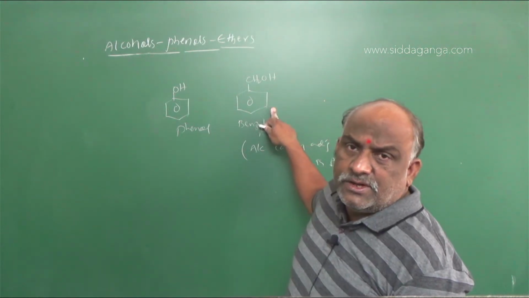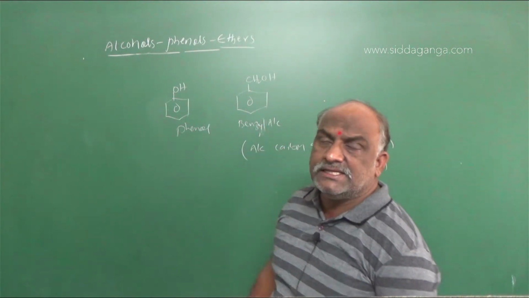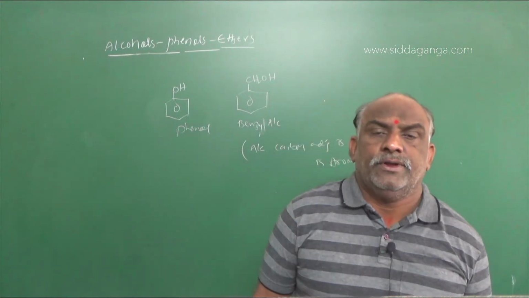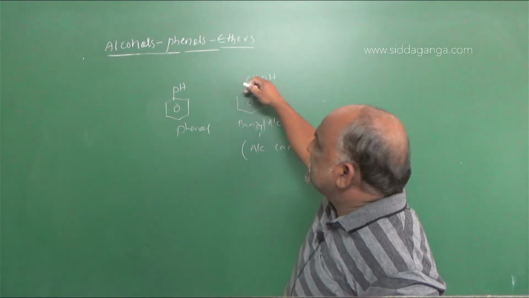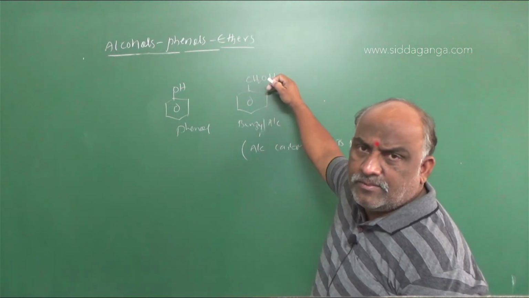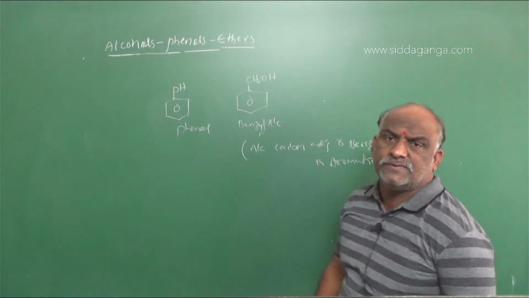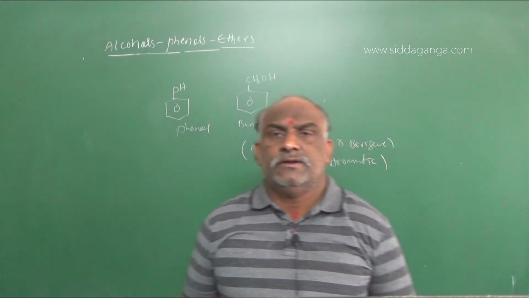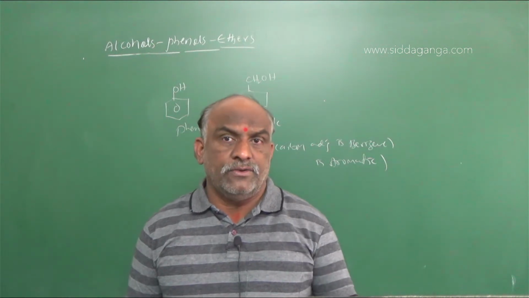CH2OH is called benzyl alcohol, an example of an aromatic alcohol. Benzene ring with an adjacent side chain alcohol is said to be an aromatic alcohol, but benzene directly attached with the OH functional group is not classified as aromatic alcohol. That is said to be phenol only.